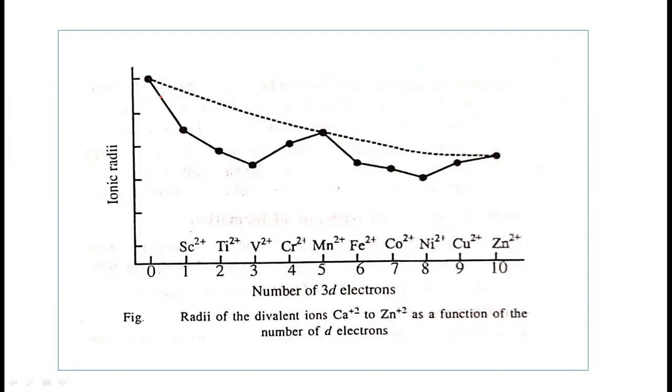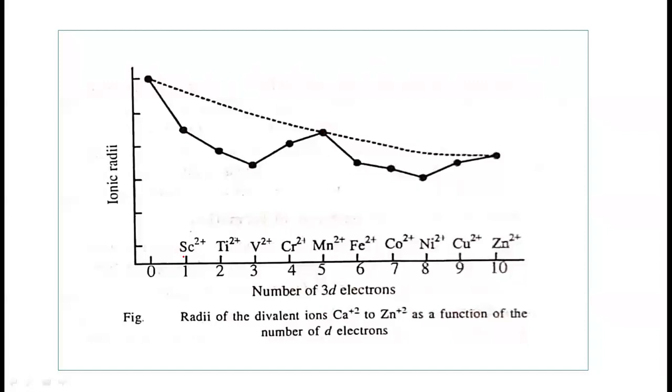But an unusual curve is observed here. This decrease is not like that, and these are the experimental values of the ionic radii when we plot the graph of ionic radii versus the number of d electrons.